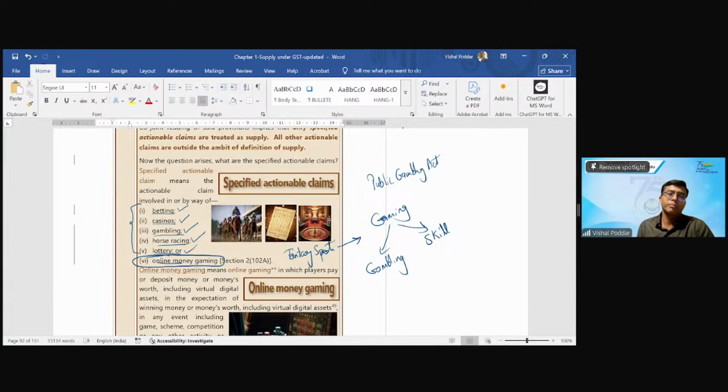And if in that state the Public Gambling Act disallows it, you are not legally allowed to do that activity, then people do it illegally, like how we find many illegal gambling centers where people go and gamble. But if there is some legal raid, then it is an offense and they are liable for punishment. Why? Because in those states, gambling has been made illegal.